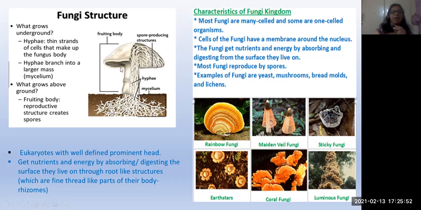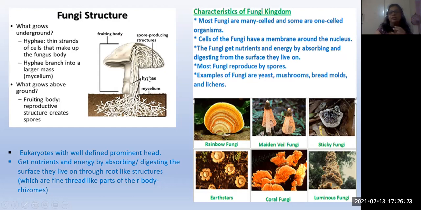And hyphae branch into a large mass. That's why I told you, those are called a mycelium. And what grows above the ground? The hyphae, that means rhizoids, are present inside the ground, whereas the fruiting body, which is called the reproductive part, grows above. And this reproductive part consists of what? Spores. Okay, a spore-producing structure, this one.